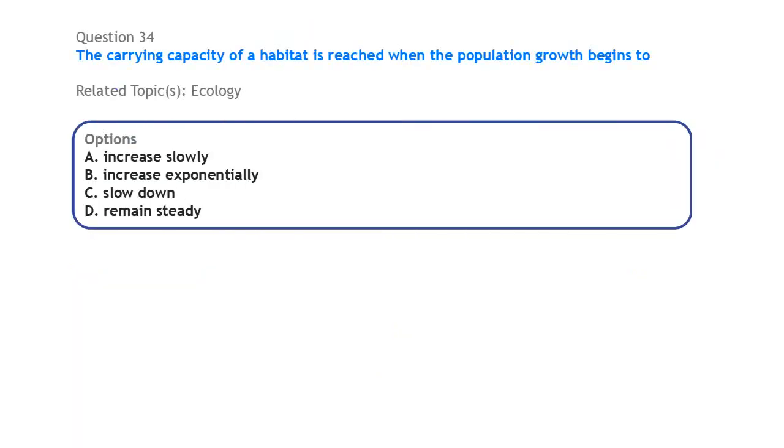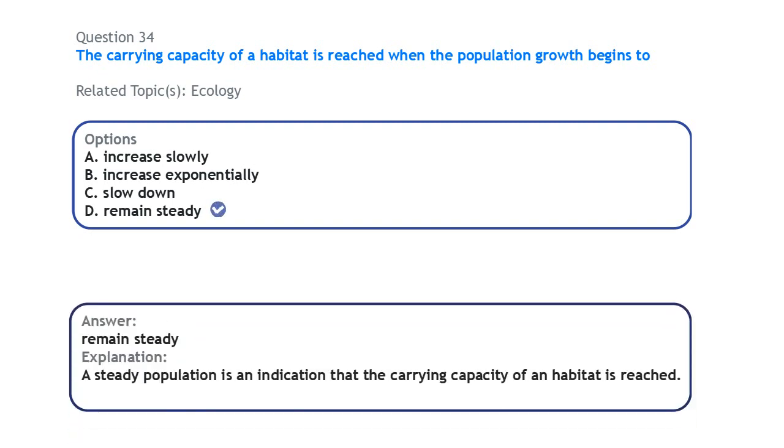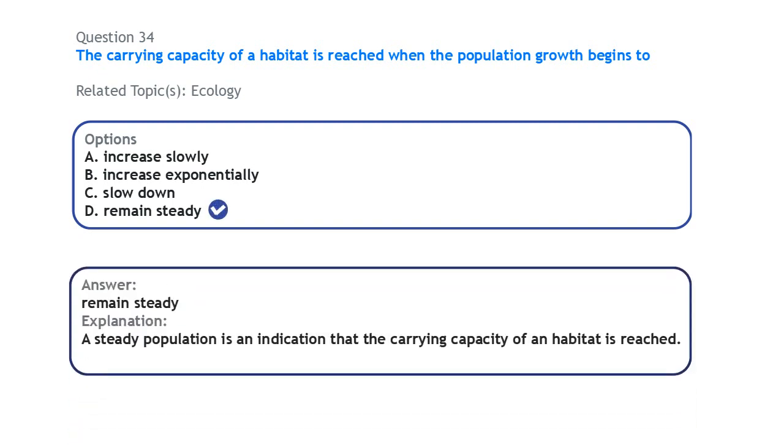Next, also on ecology, the carrying capacity of a habitat is reached when the population growth begins to remain steady. When the population growth becomes steady, that is an indication that the carrying capacity of the habitat has been reached, meaning that the habitat has reached its maximal. The amount of organisms that it can cater for adequately has been reached.